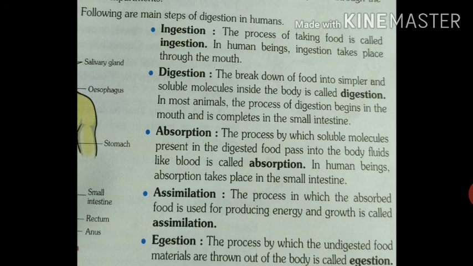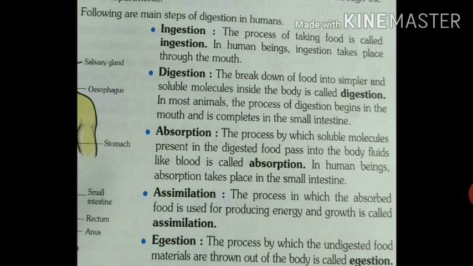The process of taking in food is called ingestion. In human beings, ingestion takes place through the mouth. So food is taken into the body, and in humans it begins through the mouth.